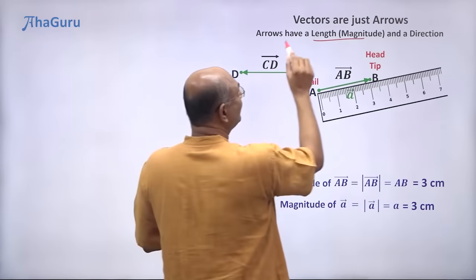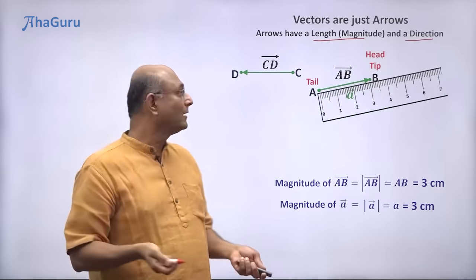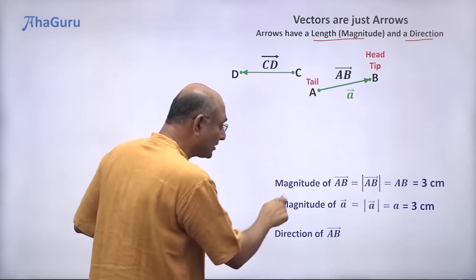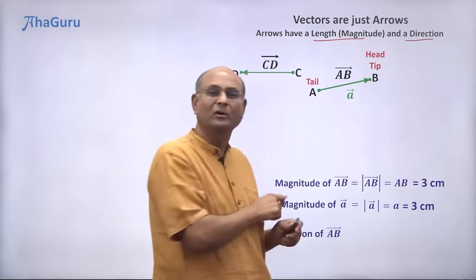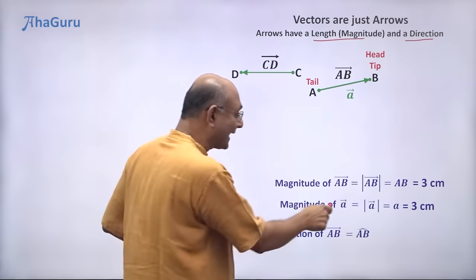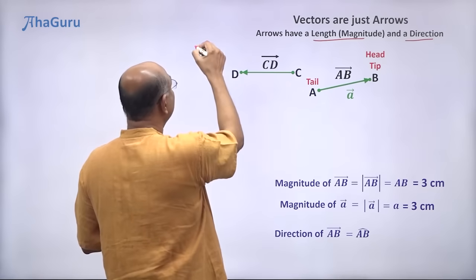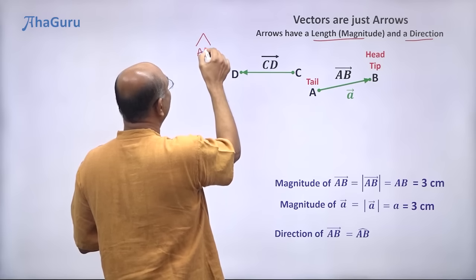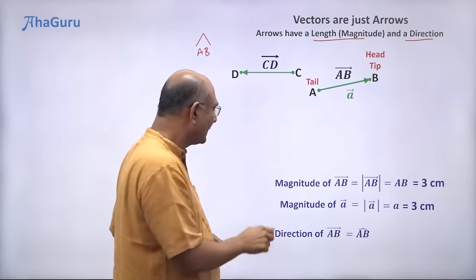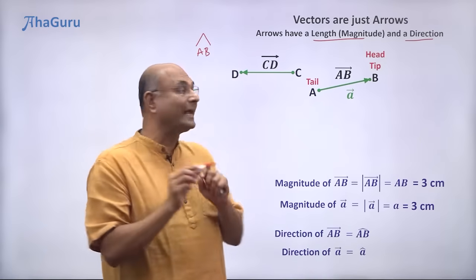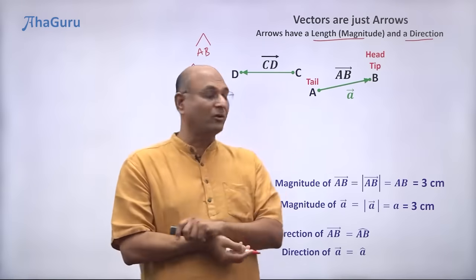Okay, but I told you arrows have length and a direction. I just told you how to talk about length. What about direction? Well, you need a symbol for it. So we say direction of AB vector. What kind of symbol can I use? Well, I've already used arrow, so I'm going to use a slightly different symbol. We call it a cap or a hat. So AB with a hat on top, just a symbol like this. Okay, so we can write AB like this. Of course, it's a little smaller there. So AB cap. Similarly, direction of a vector will be written as a cap. So we write a cap like that. So this basically means direction of a vector.